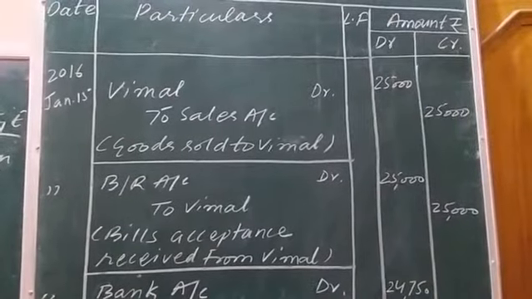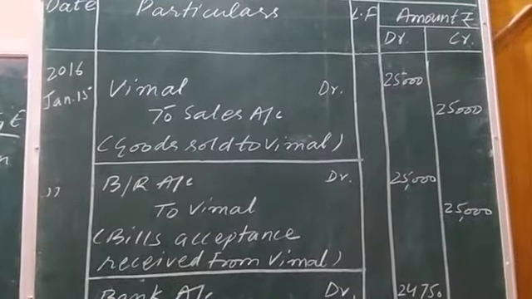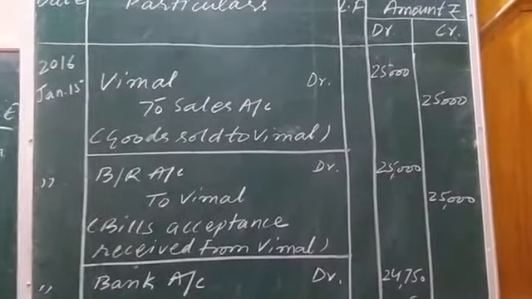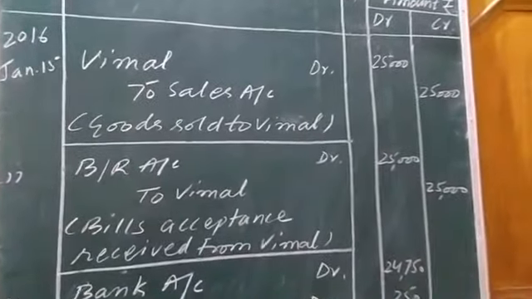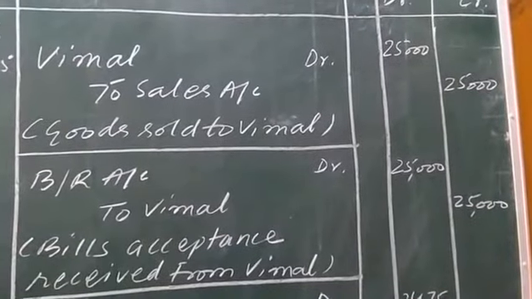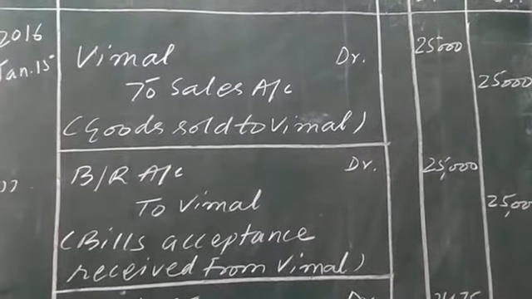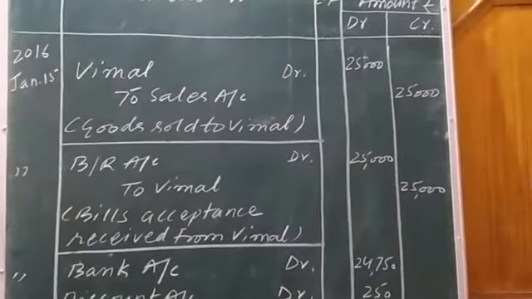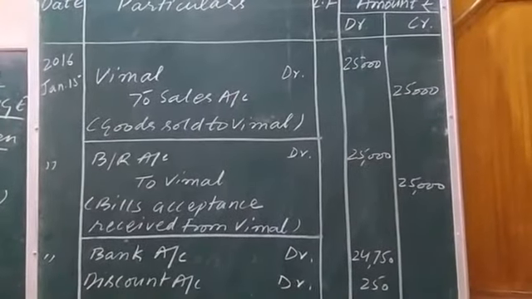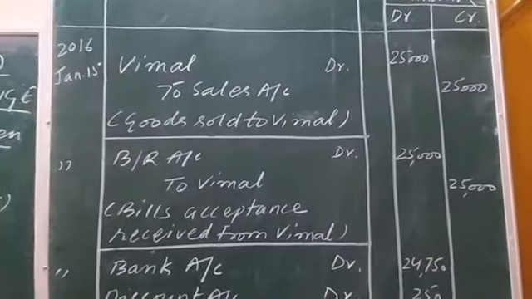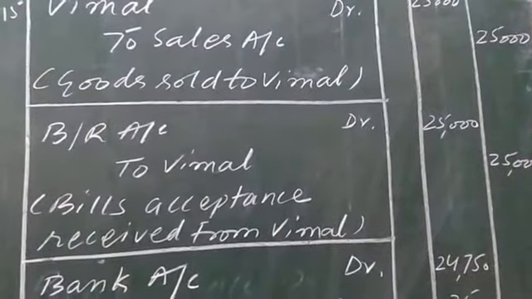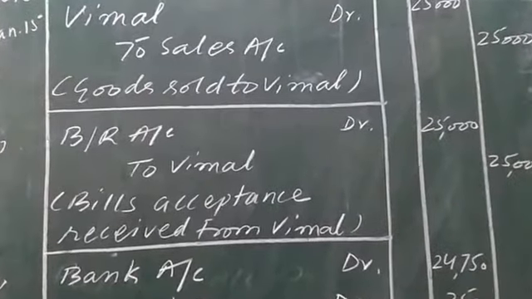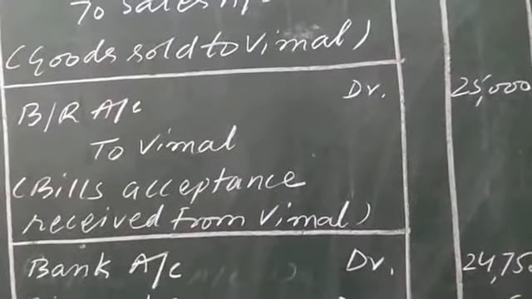It occupied the place of Vimal, the debtor. The debtor will decrease and will be shown on the credit side. Debtor is also an asset, and whenever an asset decreases it is shown on the credit side, and hence Vimal is shown on the credit side. In brackets you can see the narration: bill acceptance received from Vimal.